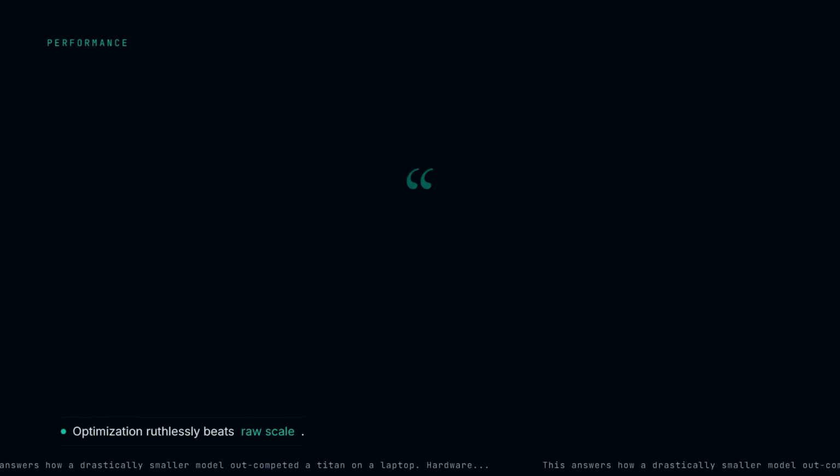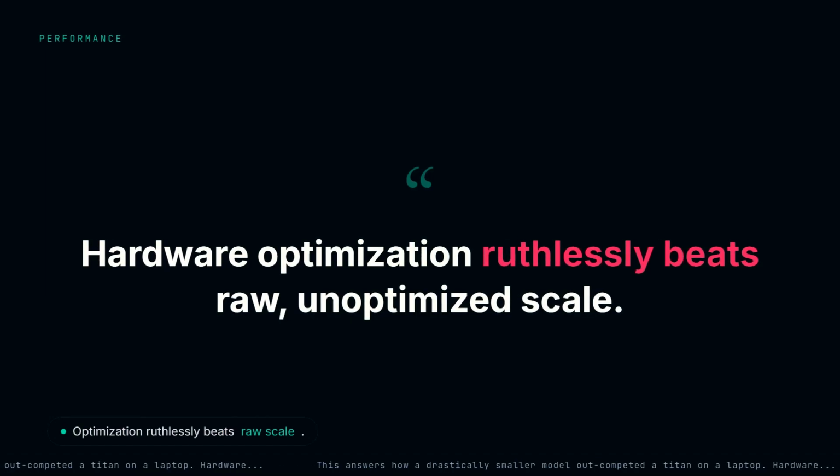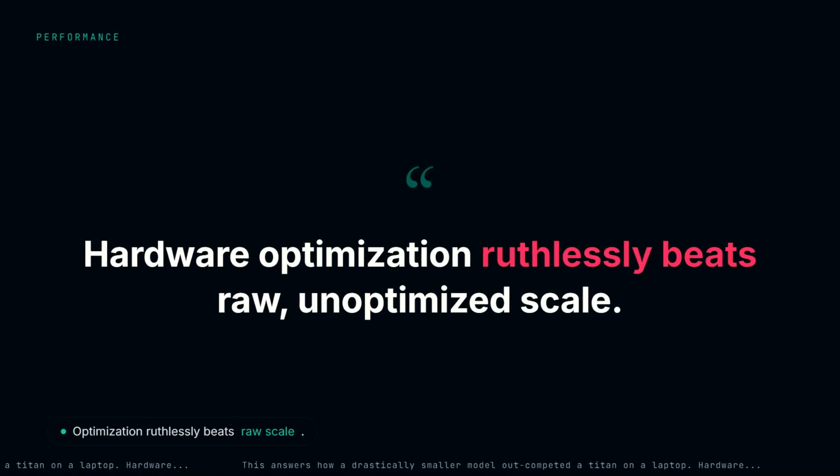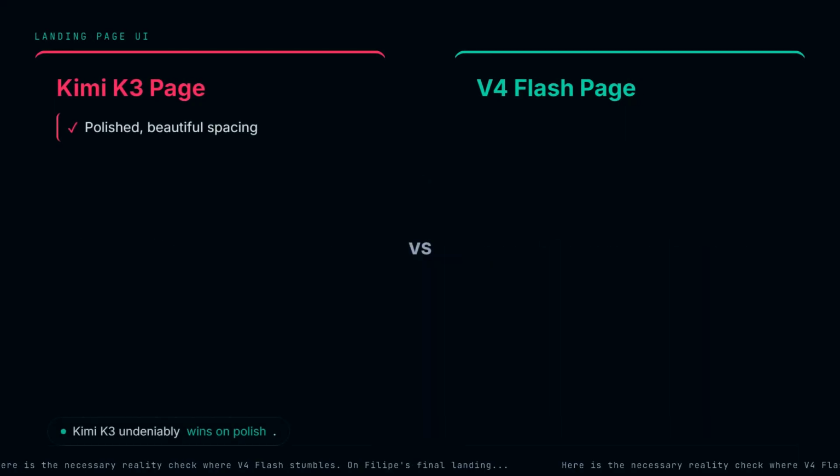This answers how a drastically smaller model outcompeted a Titan on a laptop. Hardware optimization and speculative decoding ruthlessly beat raw, unoptimized scale. That 2.8 trillion parameter count isn't an advantage, it's a heavy, expensive anchor. Here is the necessary reality check where V4 Flash stumbles.